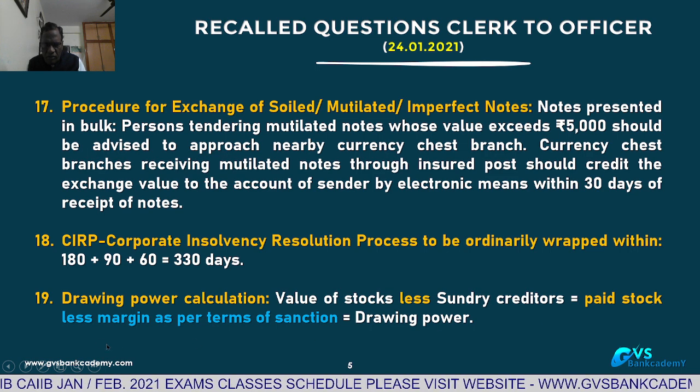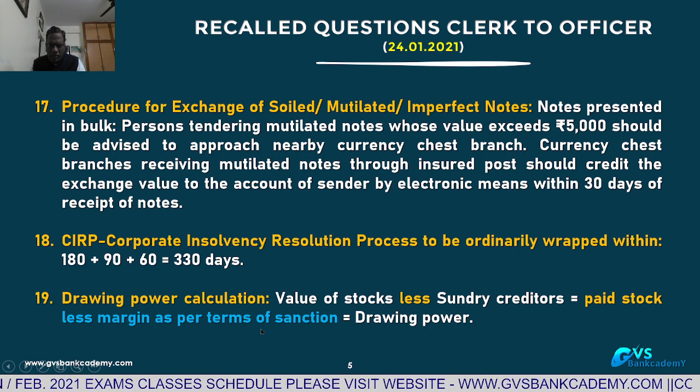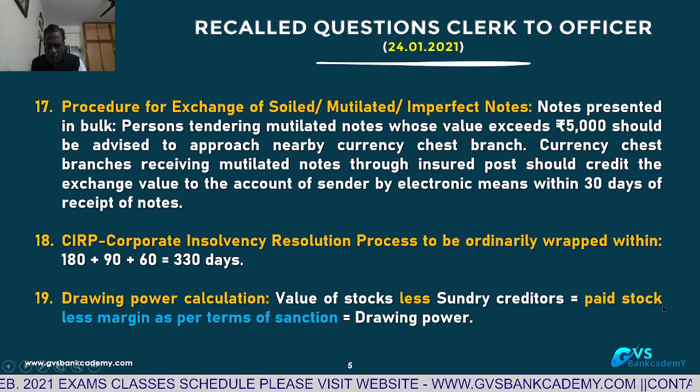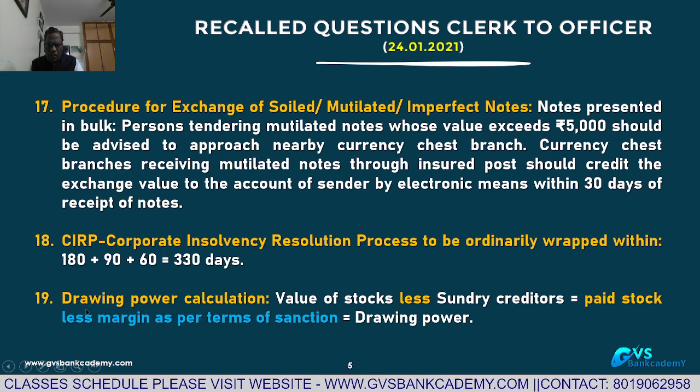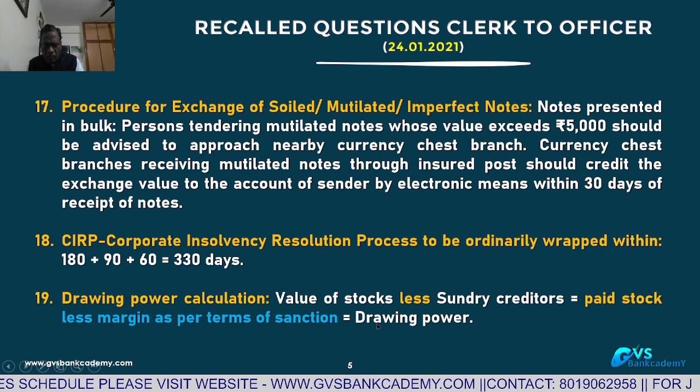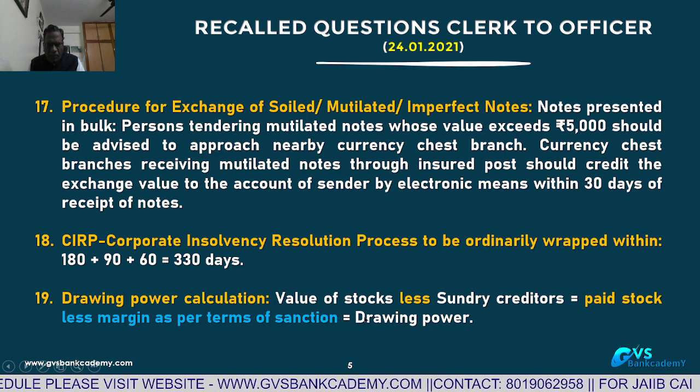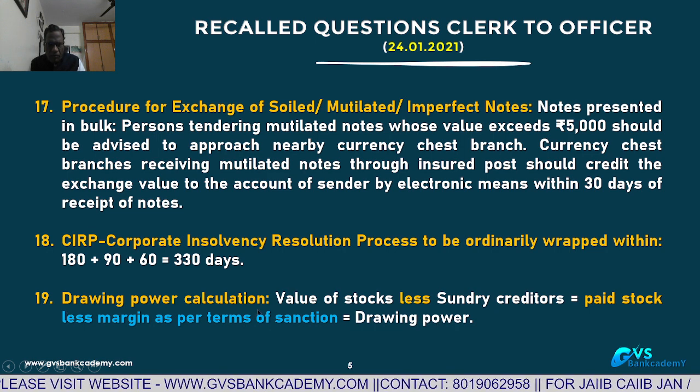From paid stock, less margin as per terms of sanction, normally 25% margin. Paid stock minus margin gives the drawing power in that CC account. You have to calculate it on a monthly basis and update it in the CC account on the CBS platform. This is the drawing power calculation.